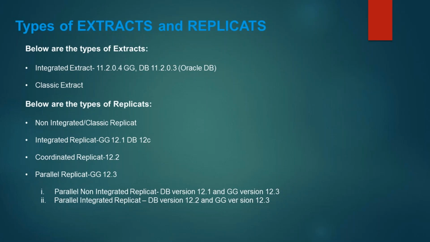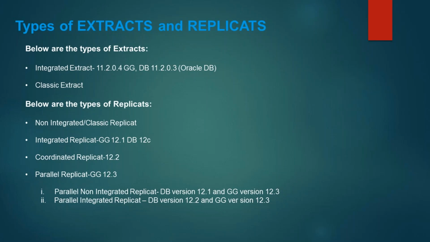Now what are the different types of replicates available? Non-integrated or classic replicate, which is available since the beginning and still it is available. Integrated replicate, which was introduced in Golden Gate version 12.1 and database 12c. Then you have coordinated replicate, which was introduced in 12.2. Then you have parallel replicate, which has been introduced from Golden Gate 12.3.